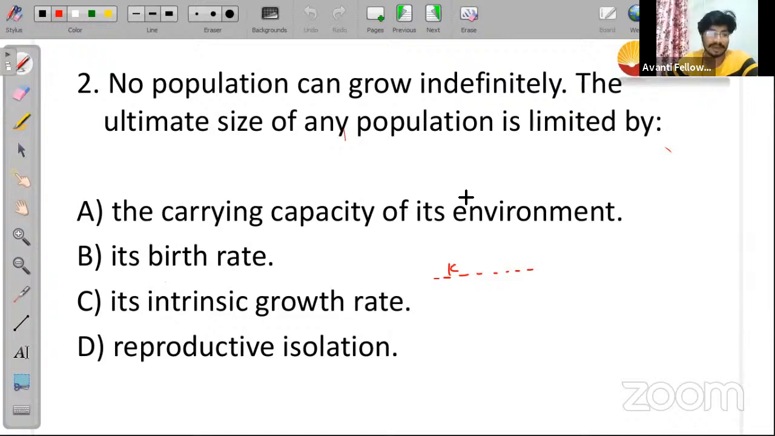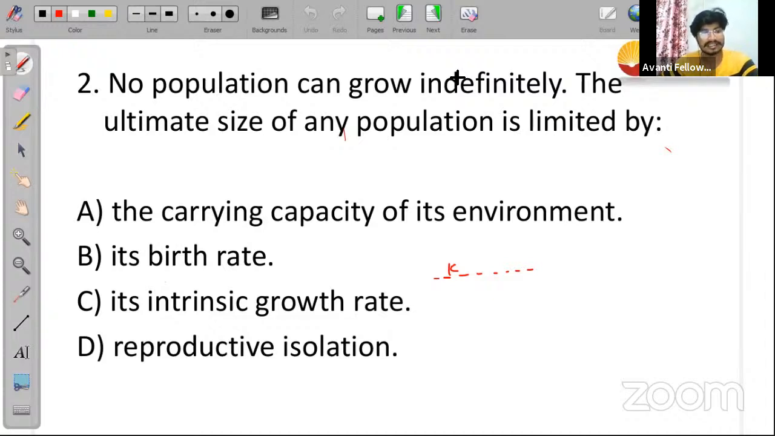Option B, its birth rate. Option C, its intrinsic growth rate. And option D, reproductive isolation. Let me launch a poll for this question, and I hope you can answer it. If you know, just let me know in the poll as well as in the chat box. You can answer, guys. Do answer in the chat box.